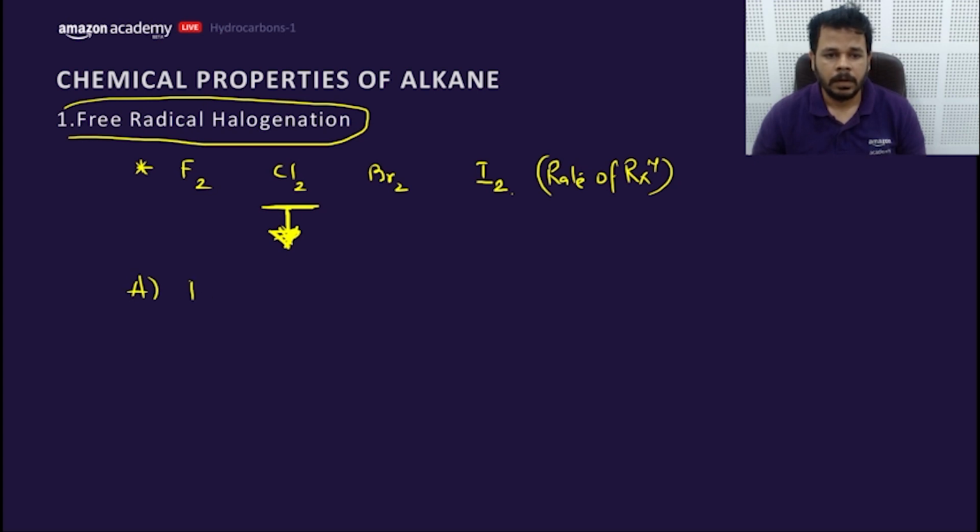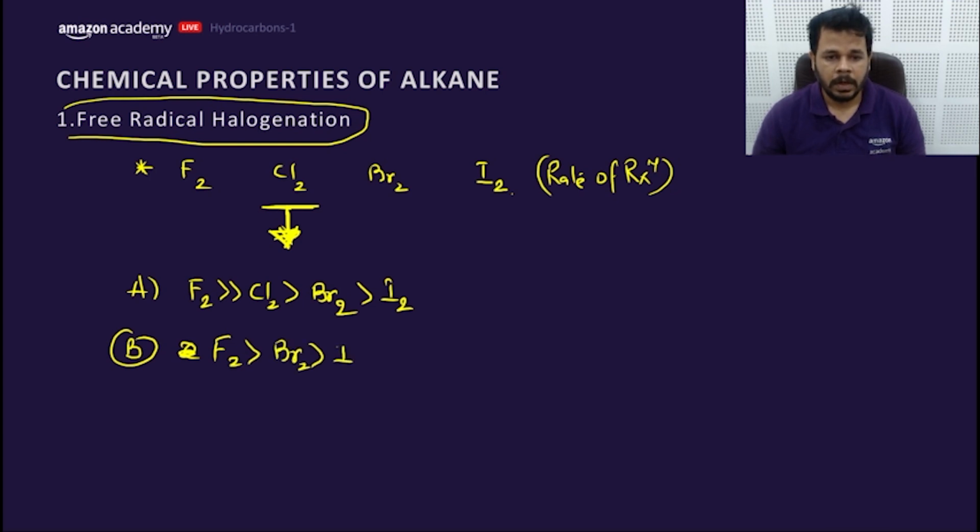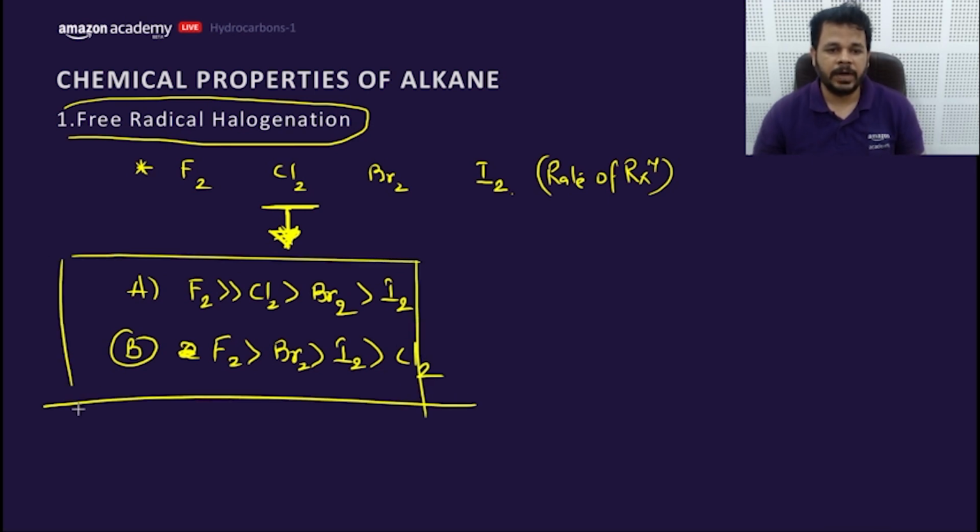A. F2, Cl2, Br2, I2. Secondly, B. F2, Br2, I2, Cl2. What would be the correct order of rate of reaction? This is one of the most confusing questions of this topic. What would be the order?